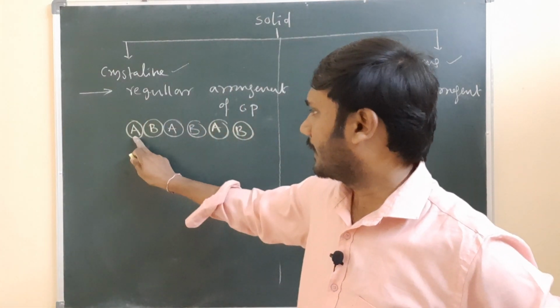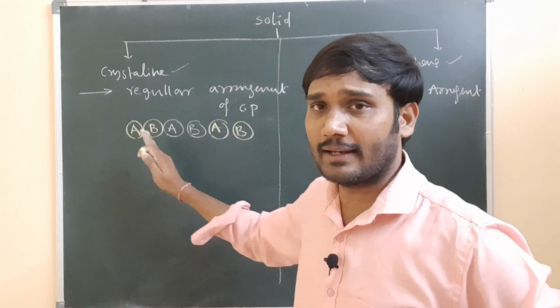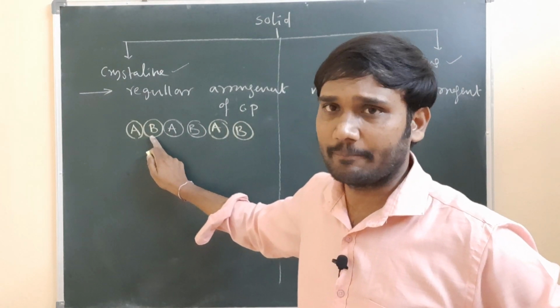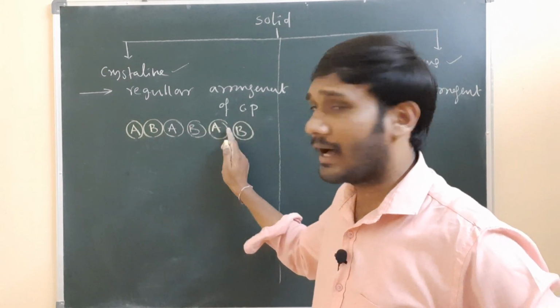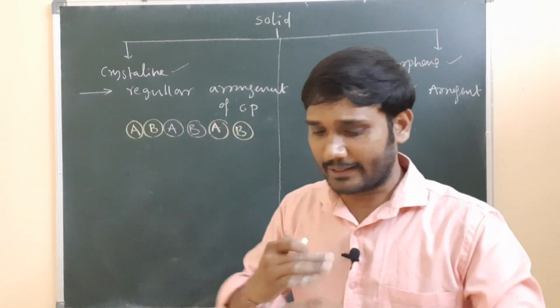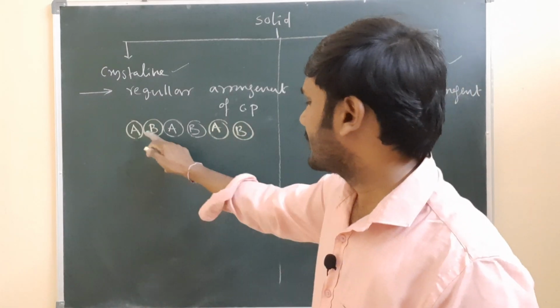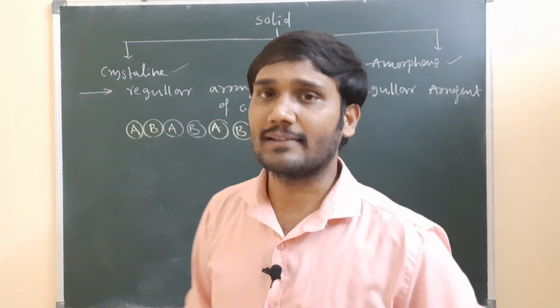What does it mean? A, B, and A and B. It means it is following a regular trend. See here: after A, what is coming? B. After B, what is coming? A. After A, B. After B, A. So it is following a regular trend: A, B, A, B, A, B. Such a type of regular trend, if it is followed, such solids we call a crystalline solid.